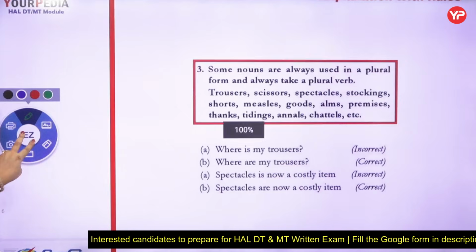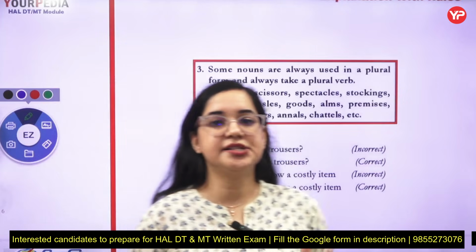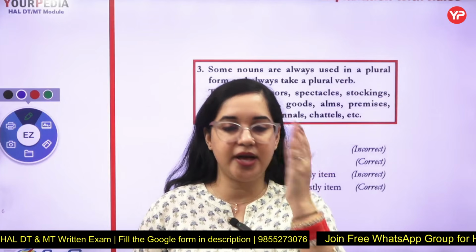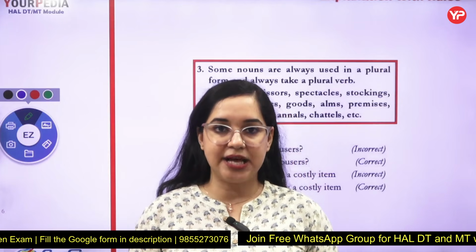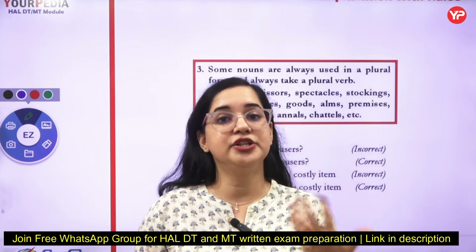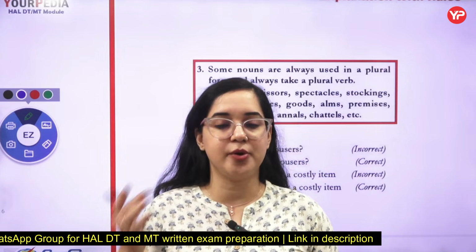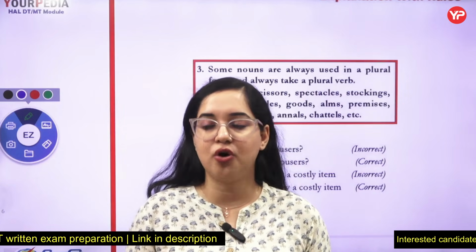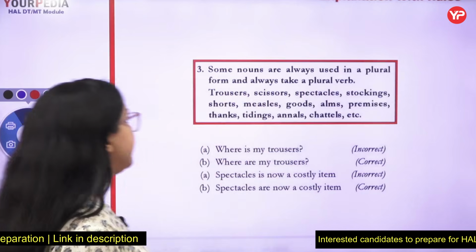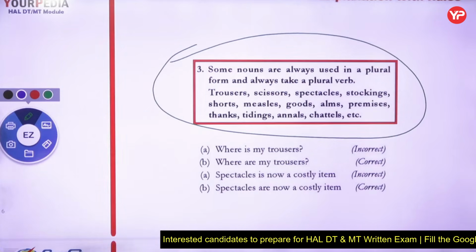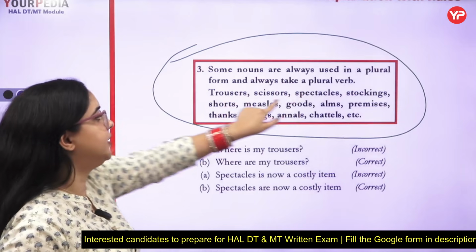Rule number 3 states that all the nouns that exist in pairs take a plural verb. Right now I'm wearing spectacles. Am I wearing a spectacle in one eye? No. They are in both eyes. That means both parts are required, so the noun exists in plural. Where are my shorts? Where are my binoculars? Where are my spectacles? My spectacles are costly. My shorts are expensive. It could be any of the words which exist in plural form. They will always take a plural verb with them.